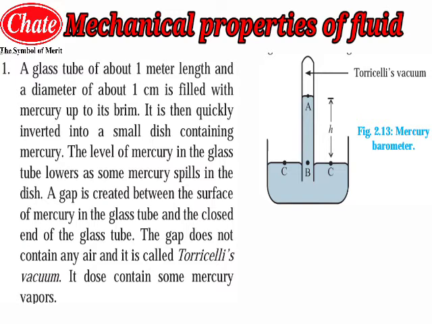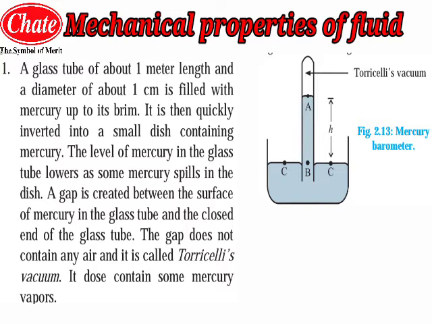You can see it in the diagram. Students, this is the construction of the mercury barometer. A glass tube of about 1 meter length and a diameter of about 1 centimeter is filled up with mercury up to its brim.